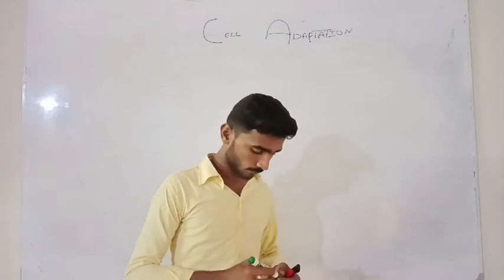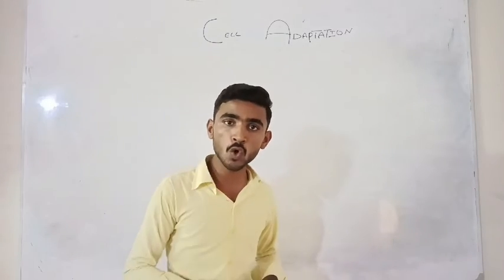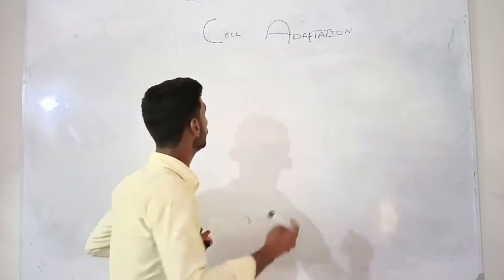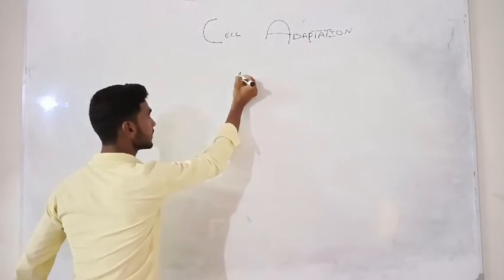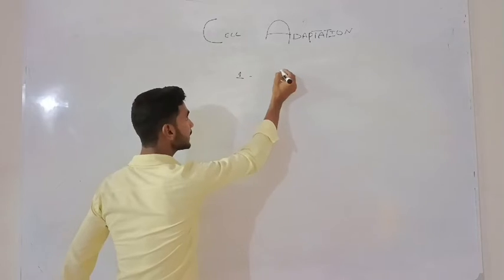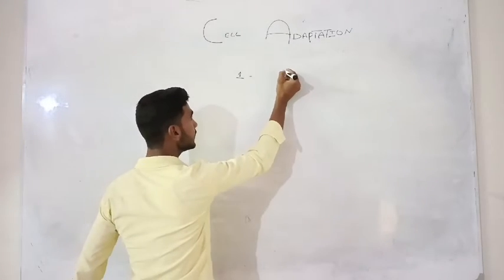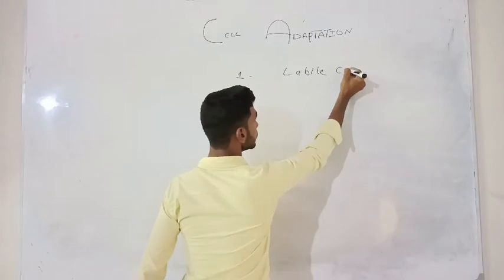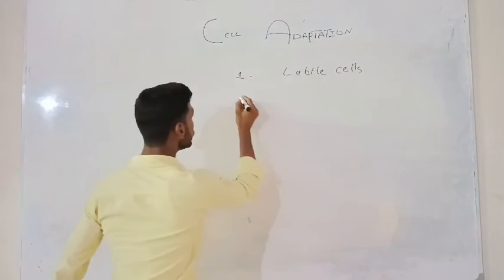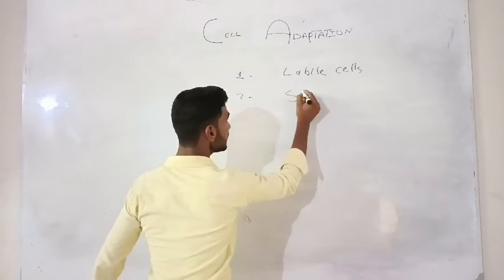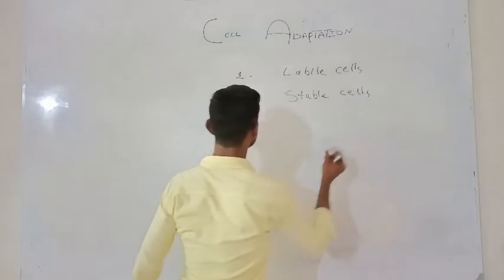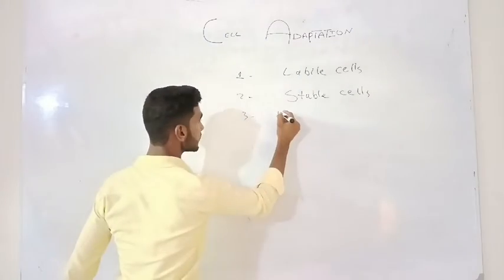First of all, before this, you must know that there are three types of cells. Let's go to know what the types of cells are. Number one, the labile cells. Number two, the stable cells. And the third one is permanent cells.